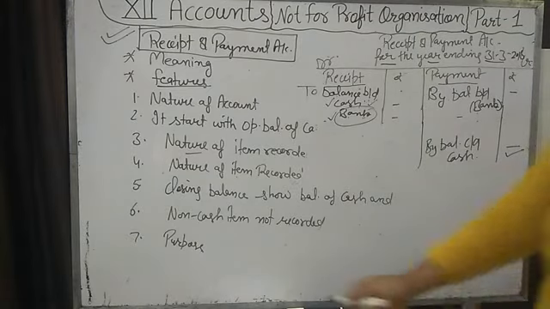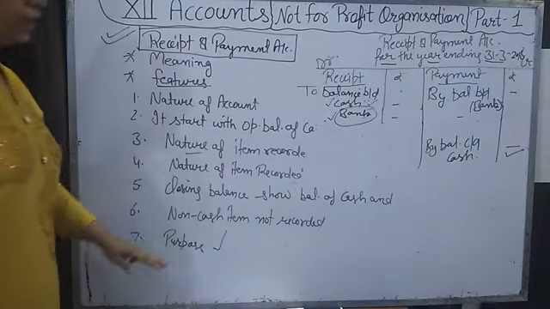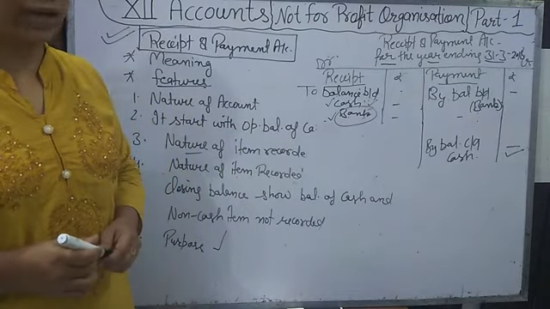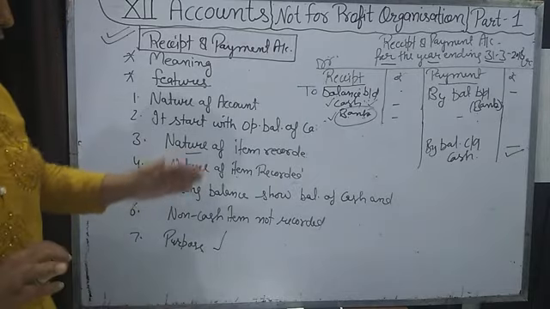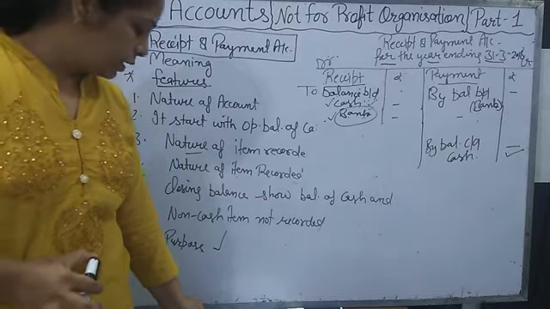Fine. Now, what is the purpose of making a receipt and payment account? It is to find out the closing balance at the end of the financial year, that is, how much cash balance we are having. To find out the closing balance, we maintain the receipt and payment account.